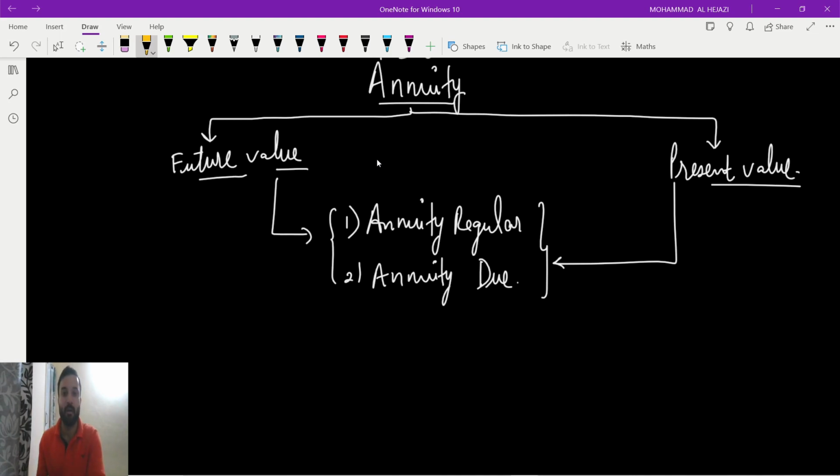So first we'll start with annuity. What is annuity? If I tell you in a simple word, it is like EMI, or like when you pay the rent. So this is the annuity.